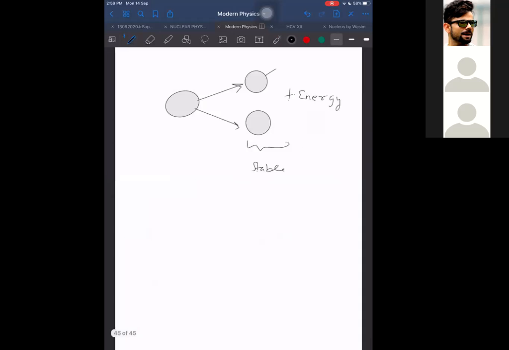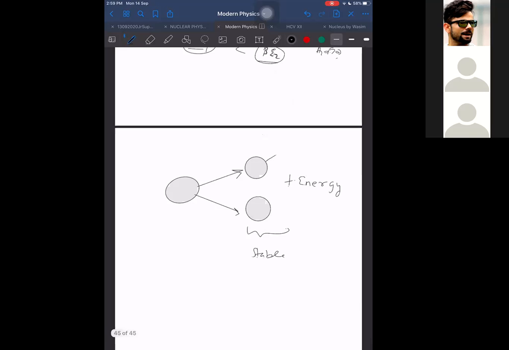But on the other hand, if I have to provide energy to split these apart, then the products will be more unstable, and it means the reactant was stable and the products are unstable. By releasing energy, things will have more stability. Okay. All right.